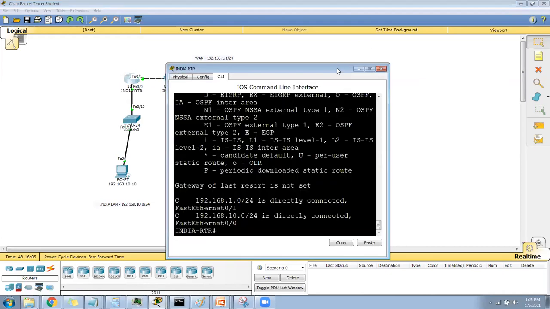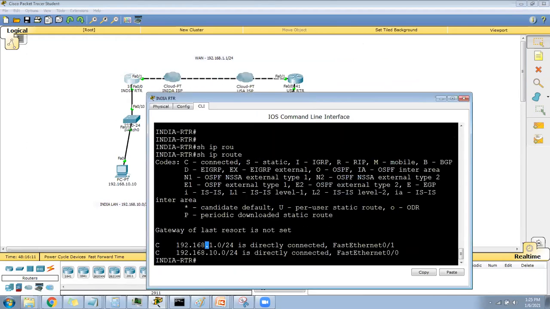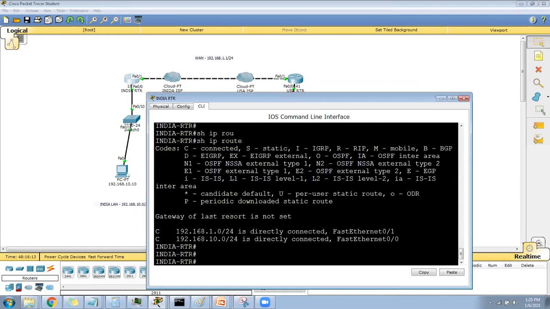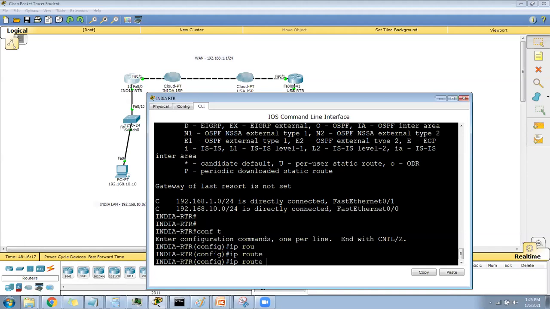The same command that we will use in the India router. See, I have a route here. So what I will do: config terminal, ip route 0.0.0.0 0.0.0.0, any network, any destination. And the next hop, if anything comes that side, the next hop is 192.168.1.2.